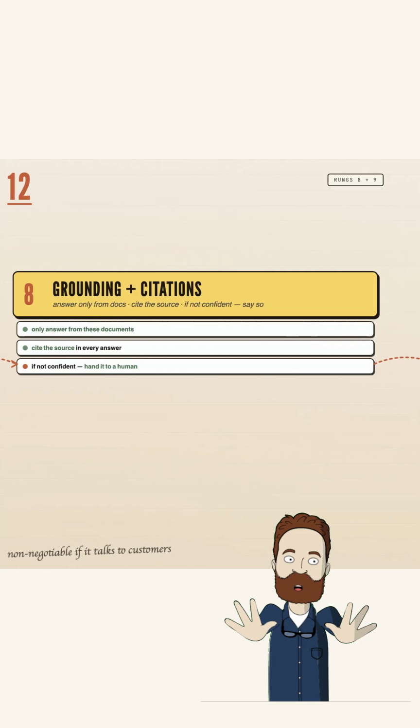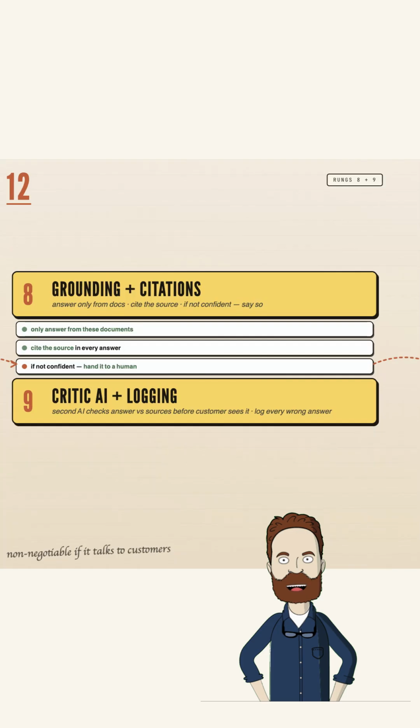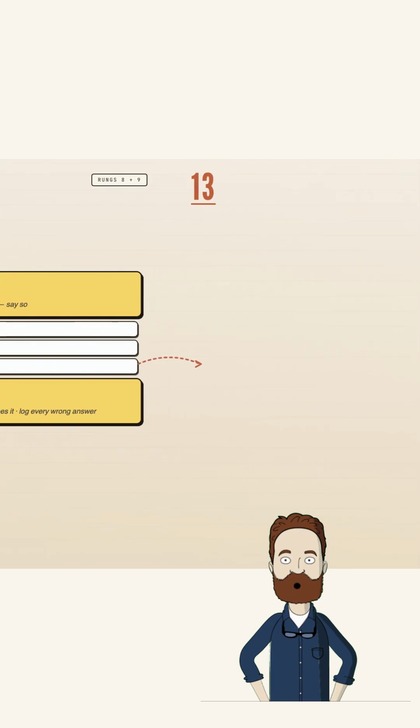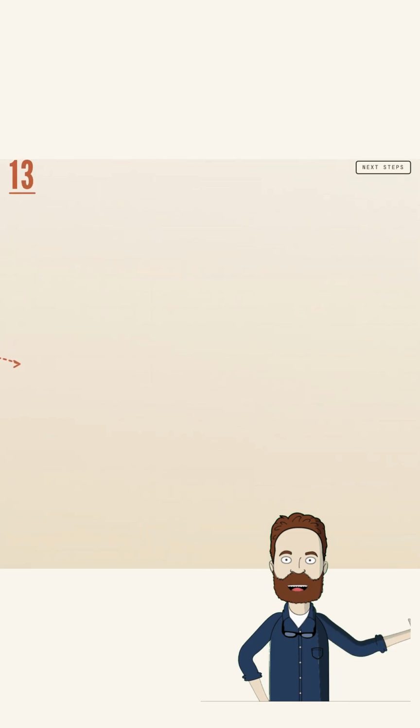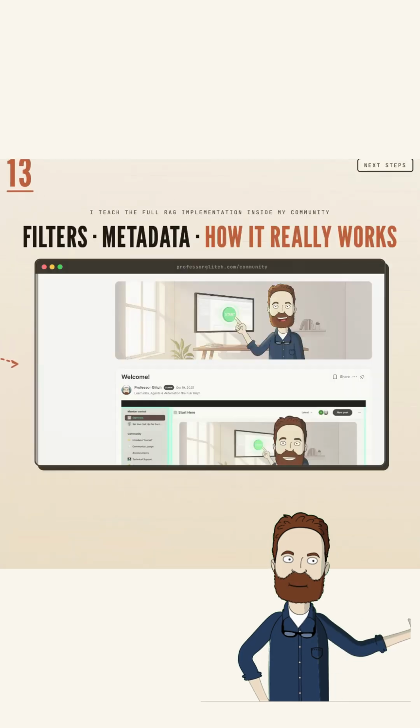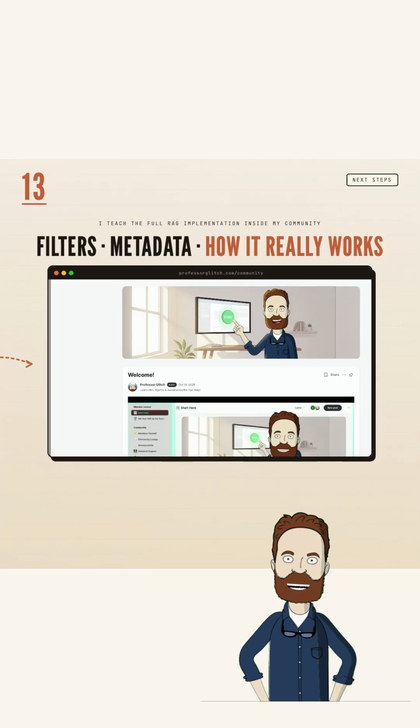And if you want to go further, put a second AI in front, a critic that checks the answer against the sources before the customer ever sees it, and log every wrong answer so the system keeps getting better. Stack these, easy to hard, and you go from a chatbot that lies to one you'd actually trust in front of real customers.